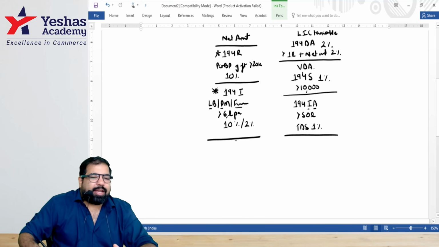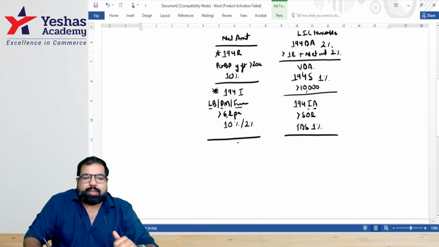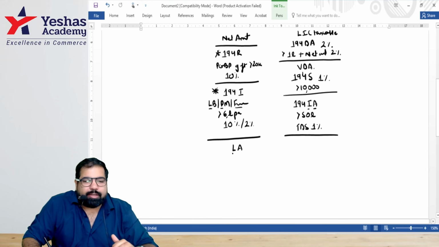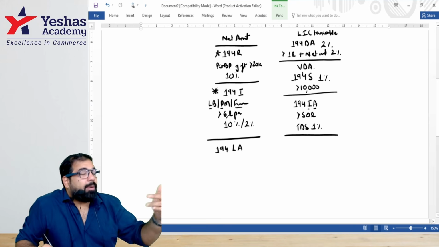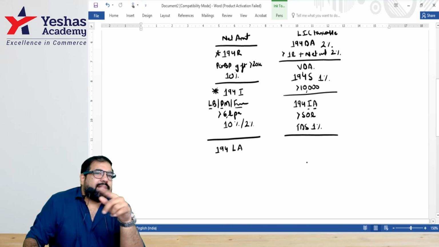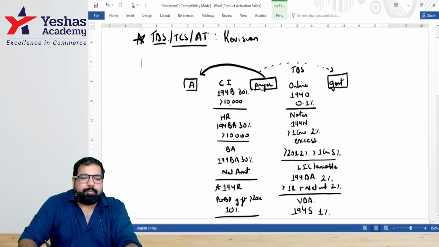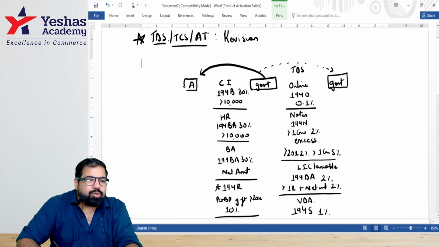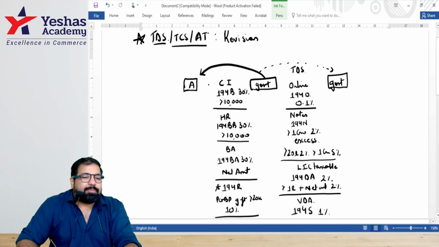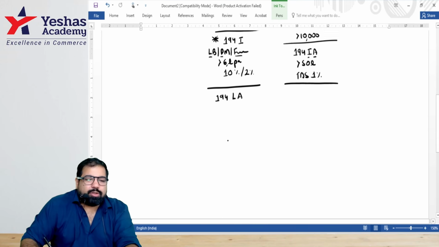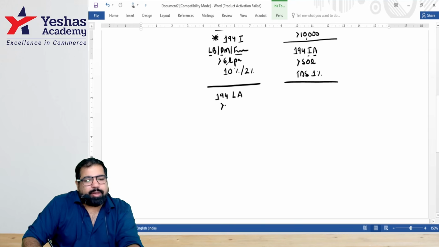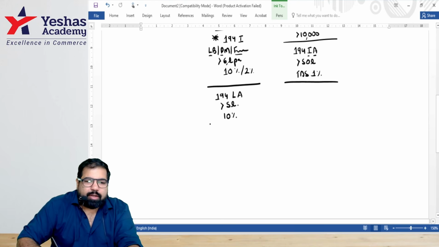All right, next. Guys, what if the government decides to acquire my property? Then is subsection 194LA, legally acquire. In this, guys, I'm selling my property, but I'm not selling it to a random third party who's buying it from me. But sir, you had said when government is involved, there is no TDS. Yes. Guys, how is the government involved, guys? Here is the government. Guys, the government is paying money. Is the government in the middle? Yes. But it's whose money, guys? A. So it's the A's money. So TDS will still be applicable under which section? 194LA, but only if the property is more than how many lakh, guys? 5 lakh. And the TDS rate here is what? 10%. All right. This was the case.